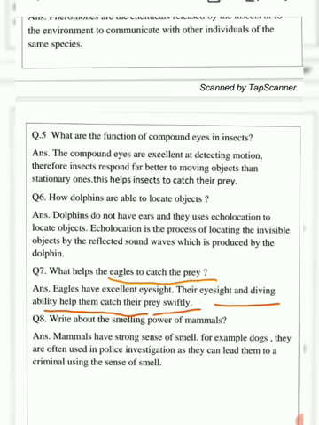Swiftly means very easily and very fast, very smoothly. They just come down and take the prey and fly away. Sometimes we say, you have an eagle's eye. That is an idiom we use to address a person who has very brilliant eyesight.